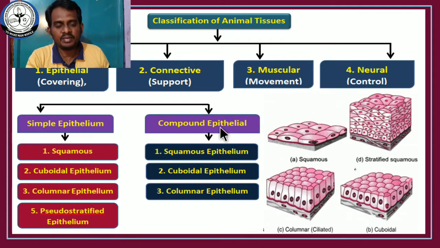What are the 2 types of epithelium? One is simple epithelium, another is compound epithelium. These are the types of simple epithelium: squamous, cuboidal, columnar and pseudostratified epithelium. And compound epithelium is also classified into 3 types: squamous, cuboidal and columnar.